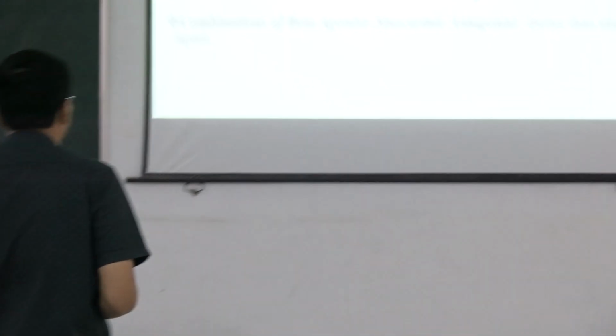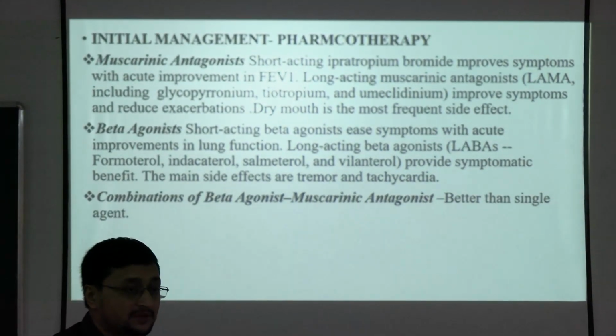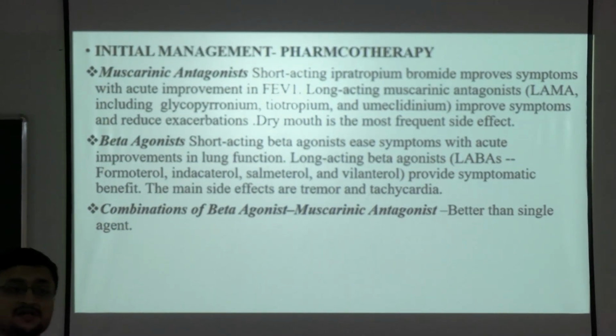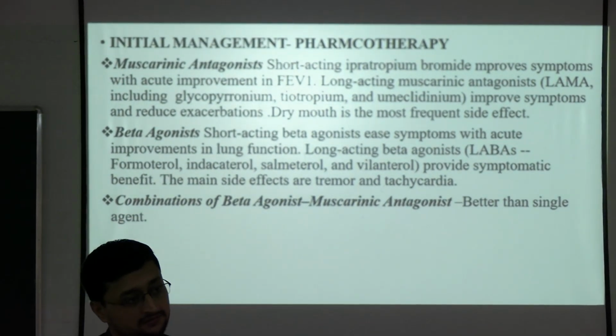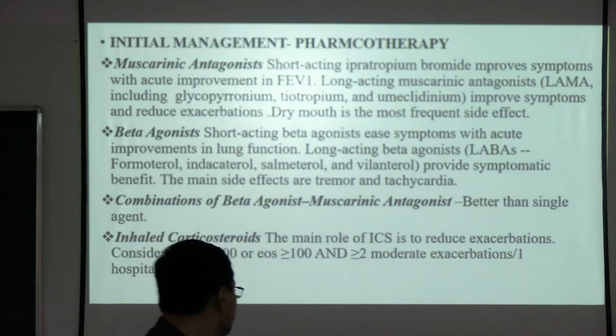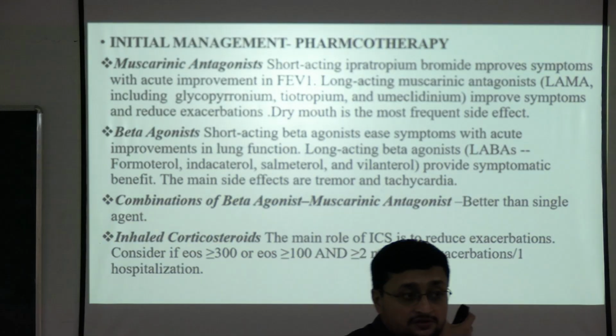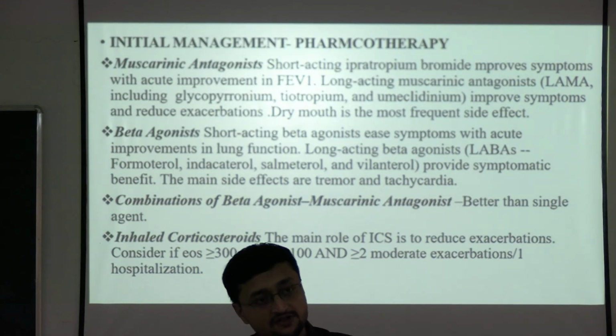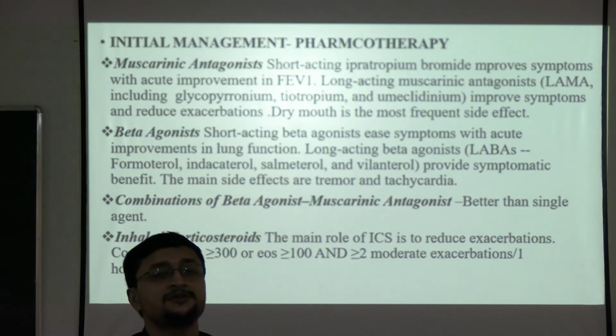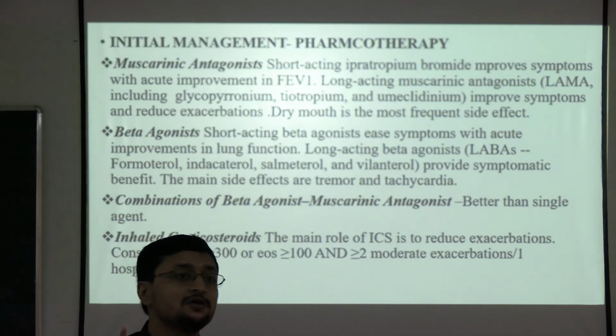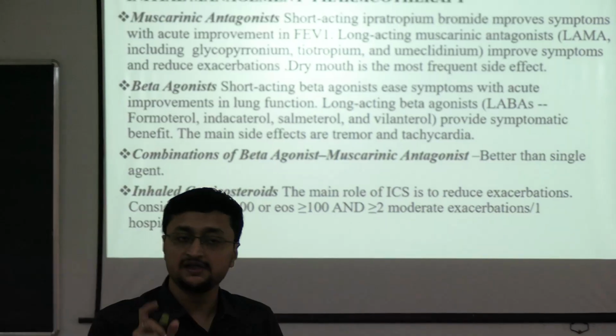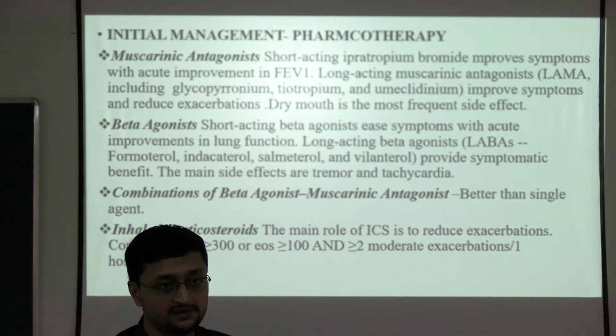So yes, the most effective treatment is the combination of LABA plus LAMA, right? And the other one is inhaled corticosteroid. Is this the mainstay of treatment of COPD? No, inhaled corticosteroid is not the mainstay of treatment of COPD.